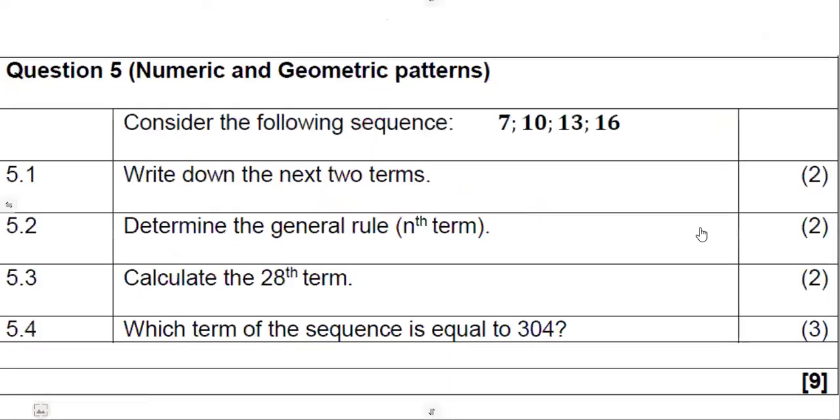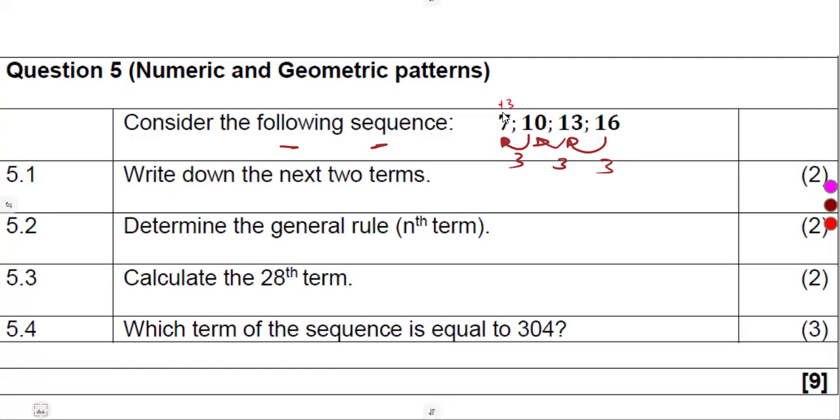All right, question number 5, numeric and geometric patterns. On this one, consider the following sequence: 7, 10, 13, 16. Write down the next two terms. If we are to consider 10 minus 7, there's a difference of 3. Here also a difference of 3. 16 minus 13, a difference of 3. So guys, we are simply adding 3 from one term to another.